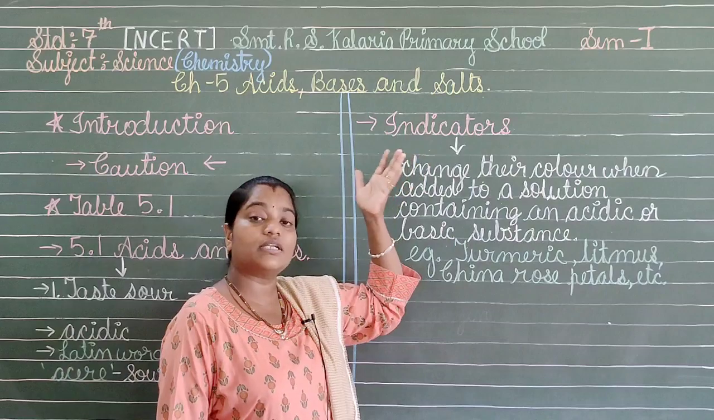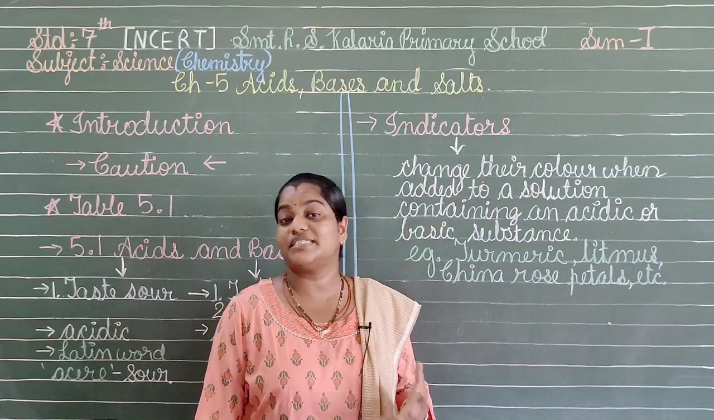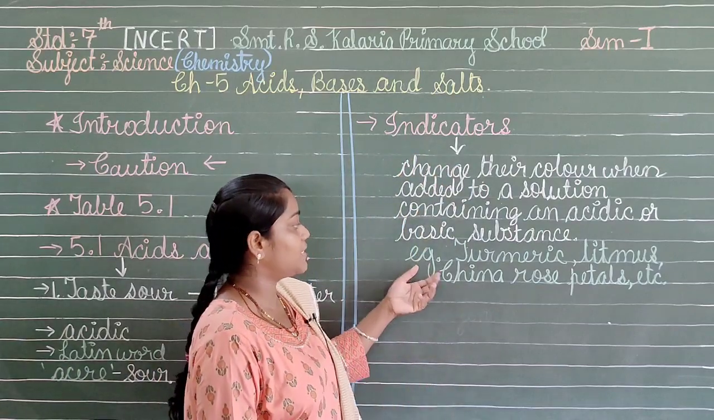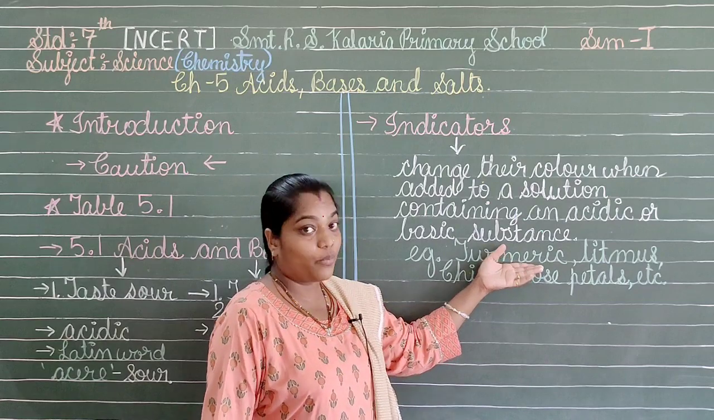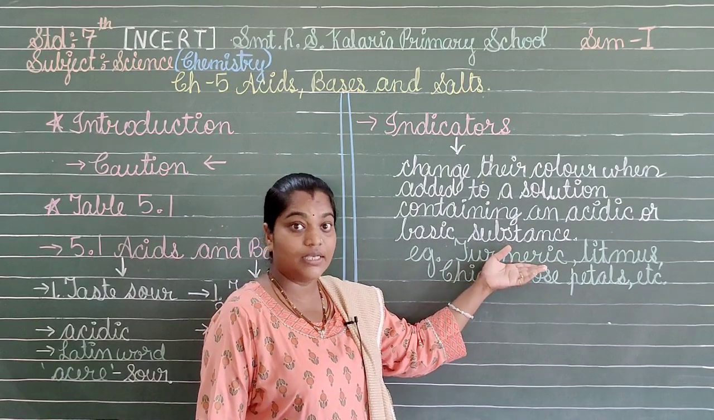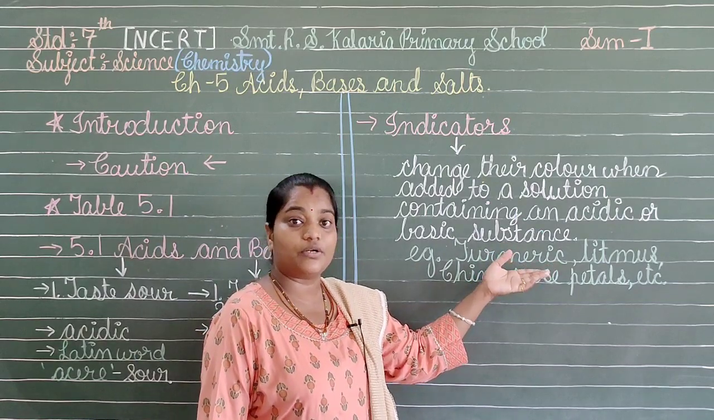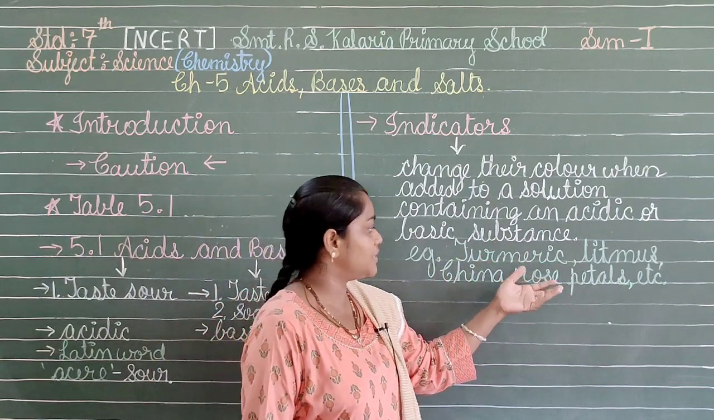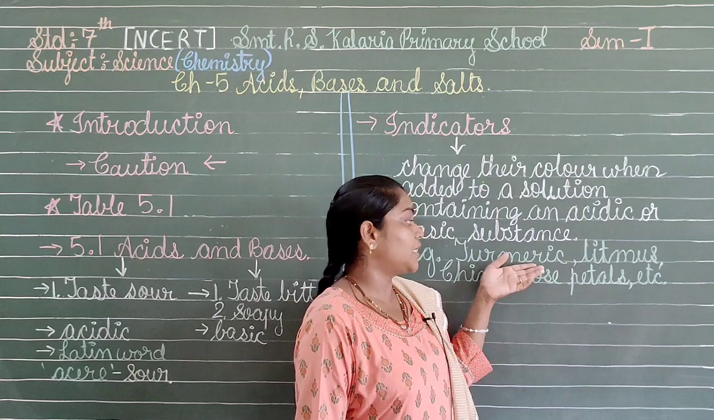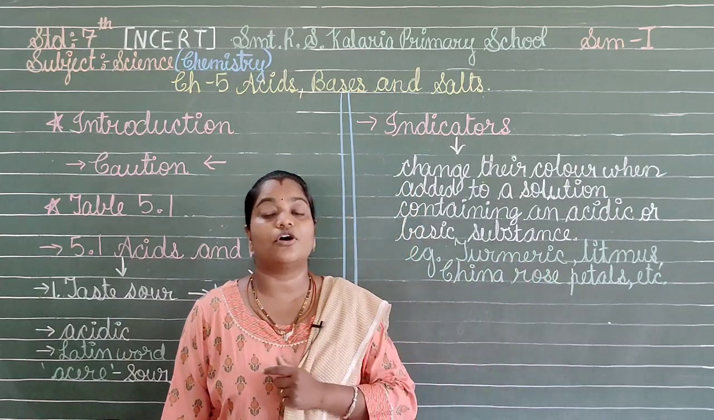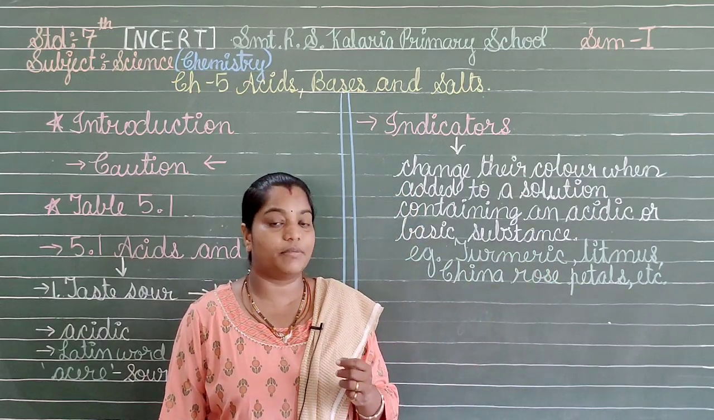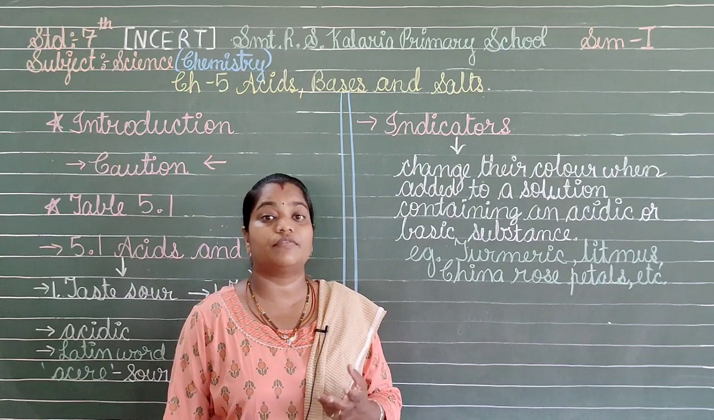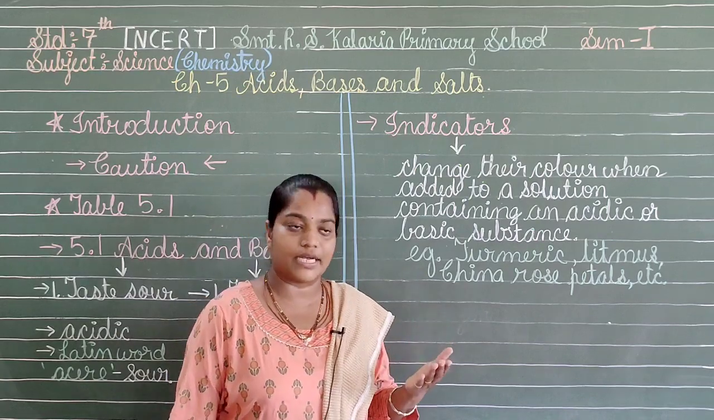Now what are these indicators? Let us have some examples. We have the example of turmeric. What is turmeric? Haldi. Yes, it is turmeric powder which we can use as an indicator for finding acids and bases. Turmeric will give a brown or reddish-brown color with the bases, but it will not give any change in color with the acids. We will see that further also.